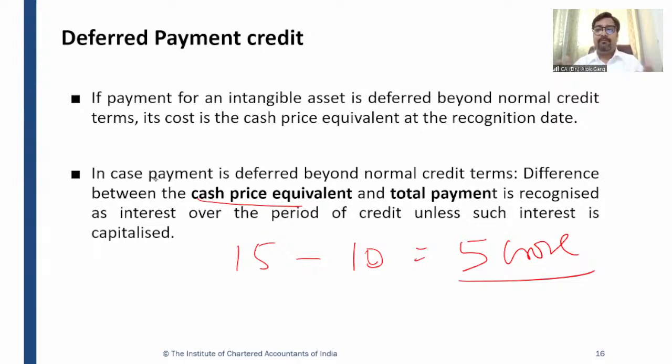If the company would have paid within the normal credit term which the supplier is giving to everyone, at that value, intangible asset is going to be capitalized. But the difference between the cash price equivalent and the consideration which is paid by the company has to be recognized as a finance cost, as an interest cost in the profit and loss account.